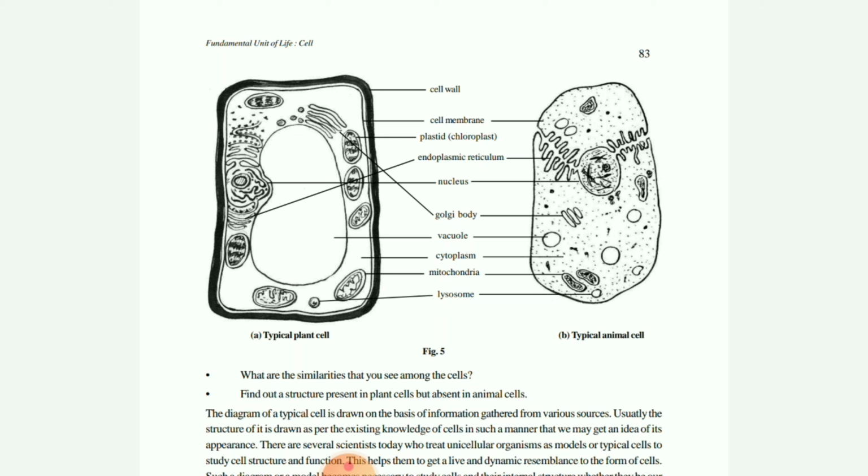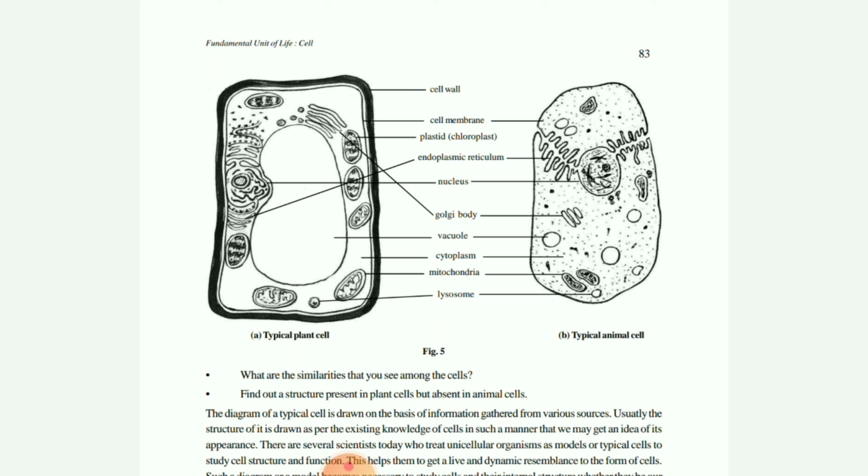Then mitochondria will be there. This mitochondria is known as the powerhouse of the cell, because it is capable of generating energy. Energy is needed by both plants and animals for their normal survival. Okay children, then the next one is the nucleus. The nucleus is responsible for passing genetic character from one generation to another, that is from parents to offspring, then from offspring to the next generation, and so on. That process is carried out.